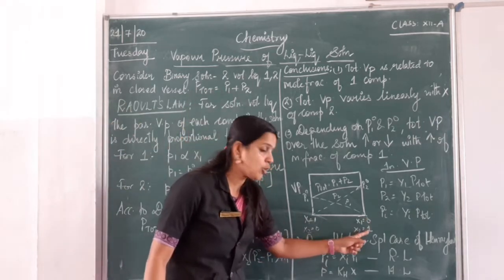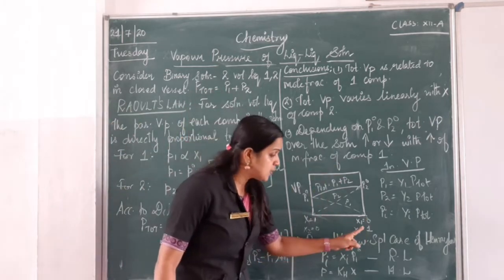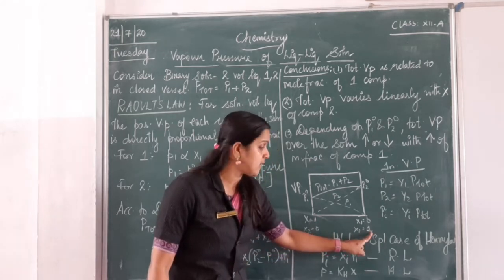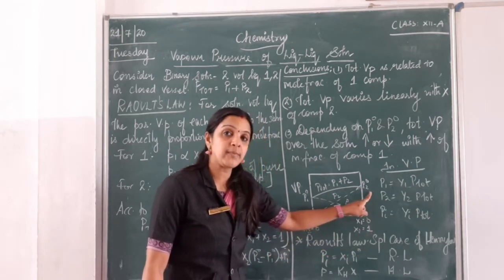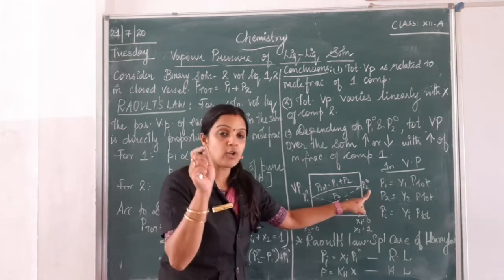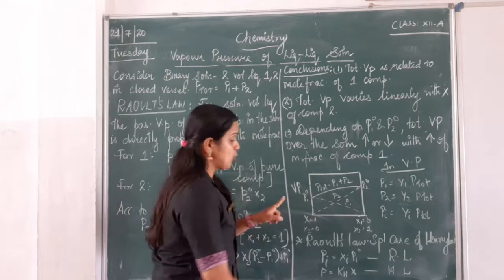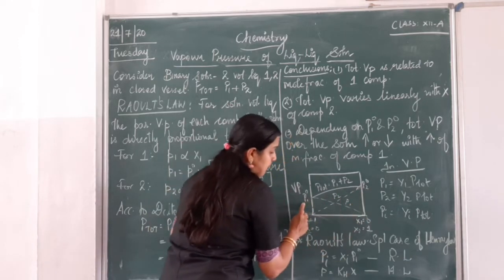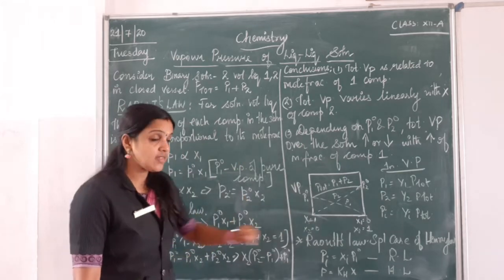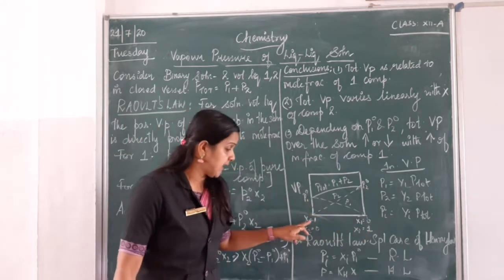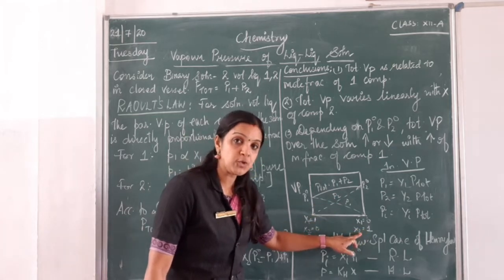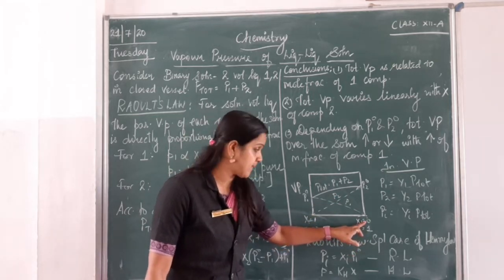So here again 0 plus 1 becomes 1. So when there is only component 2 present, x2 equal to 1, what is happening to my partial pressure? Now this will be the pressure of my pure component 2. So you have two cases where P1 naught is present, P2 naught is also present. You are able to understand, children? x1 becomes 1. Over a period of time, there will be only component 2 present, component 1 will be absent.